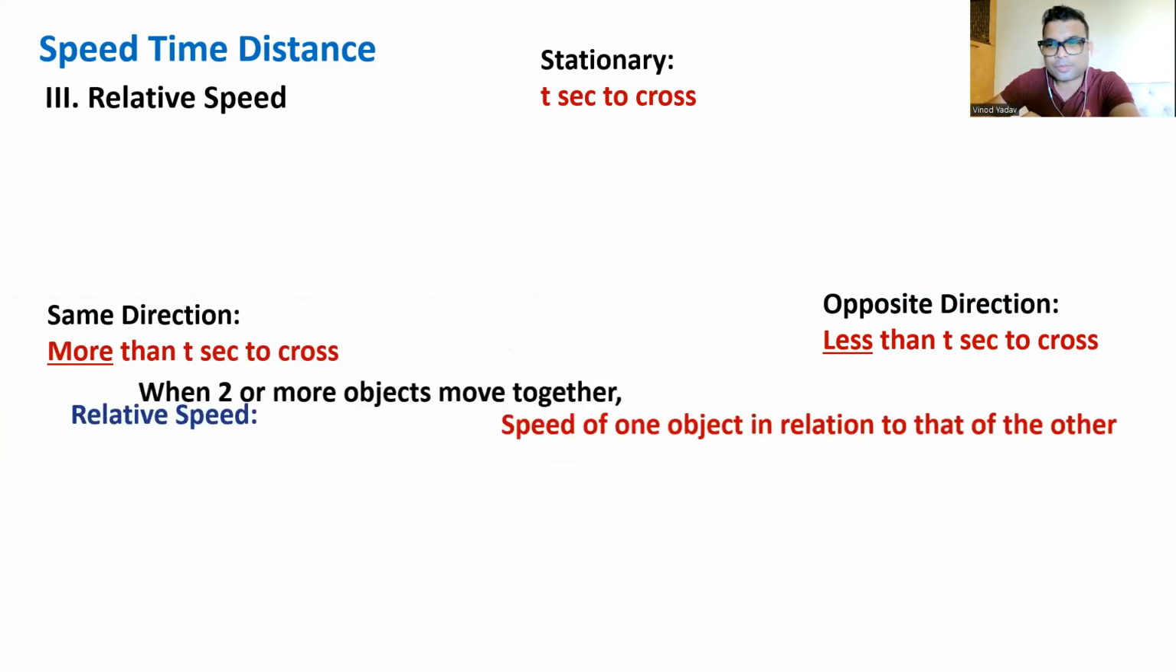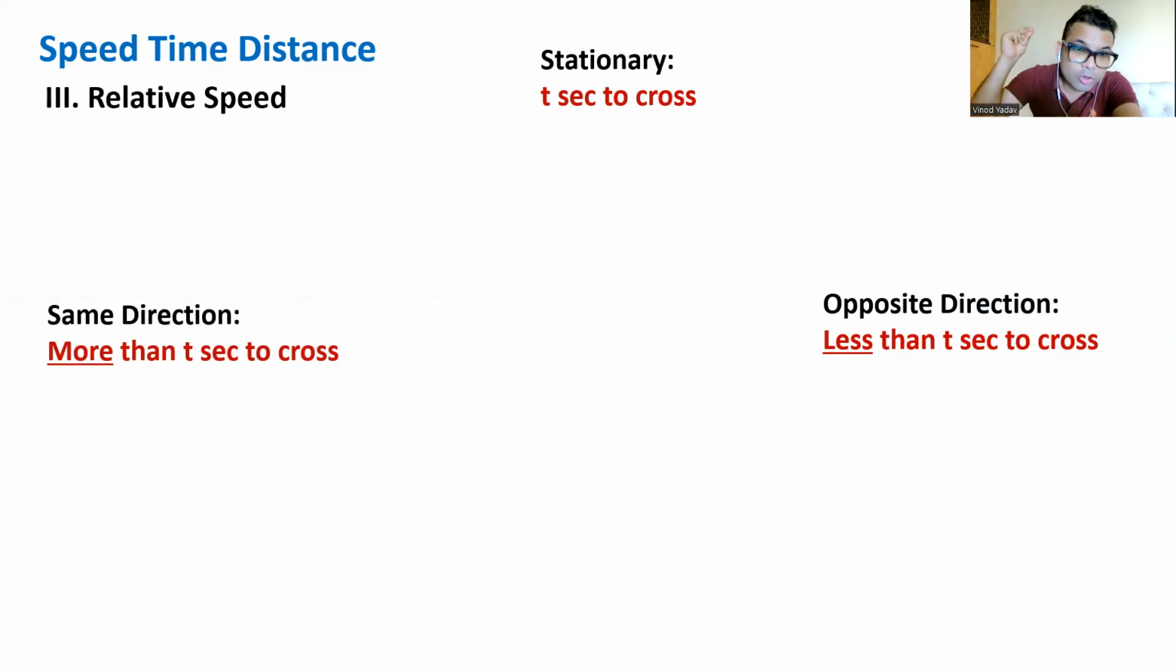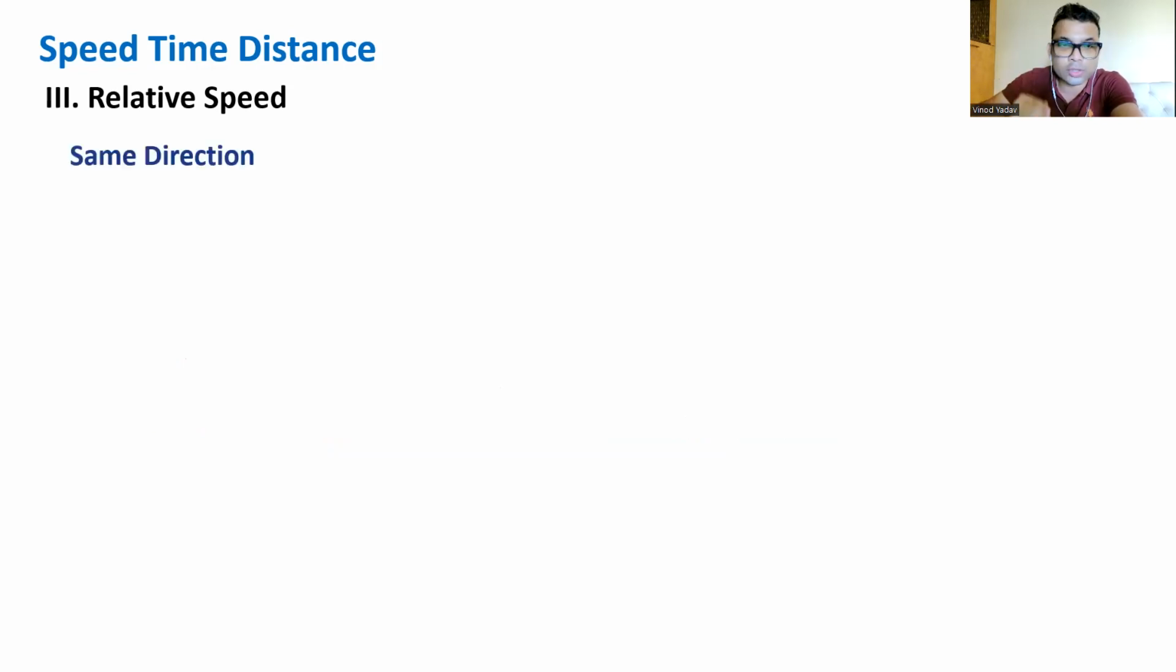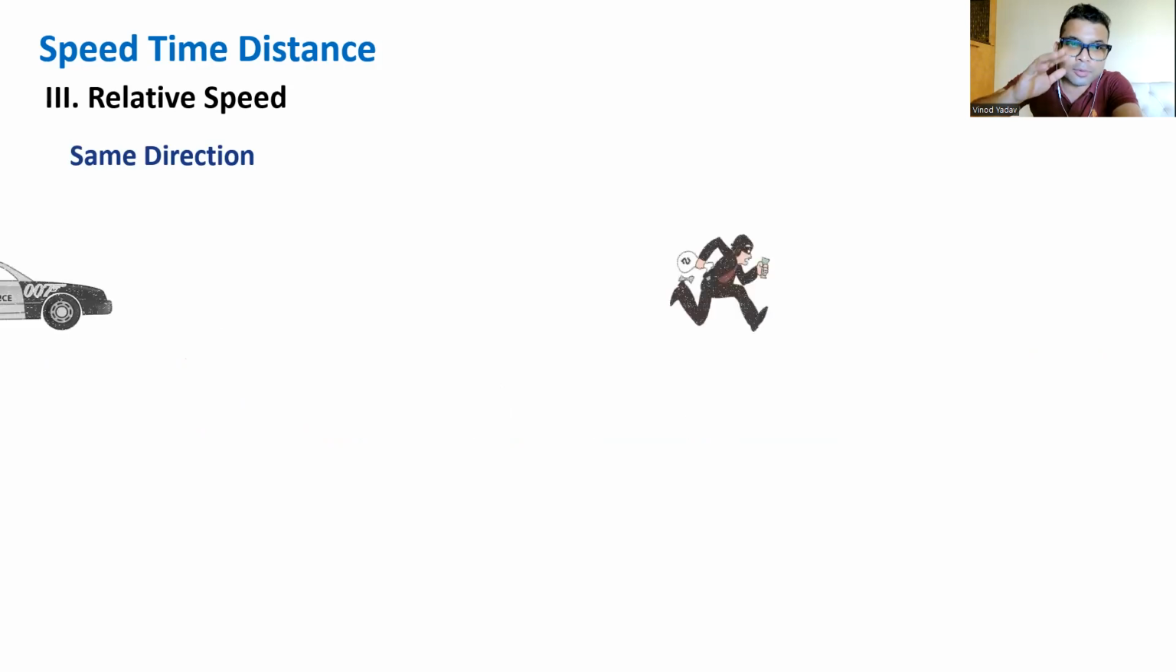Why does all this happen? The logic is relative speed. So when two or more objects move together, the speed of one object in relation to that of the other is called relative speed. As you saw, in this case, there are two cases, same direction and opposite direction. Let's tackle each of them individually. Yeah, so let's see the example of same direction, a famous example of the thief and the police.